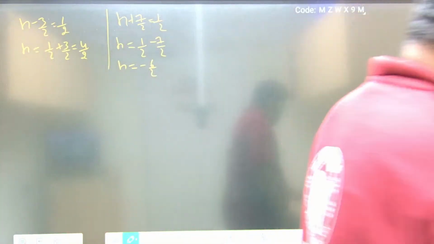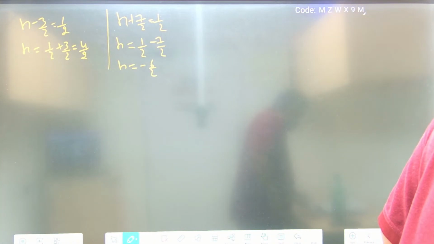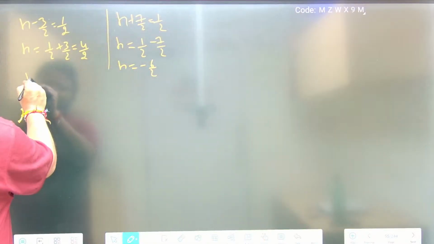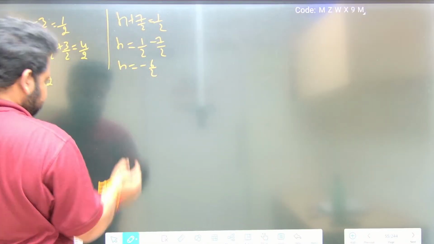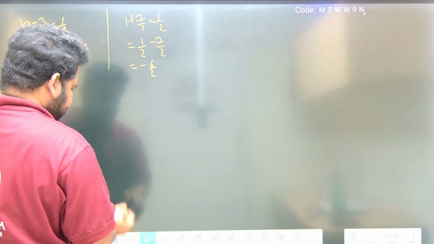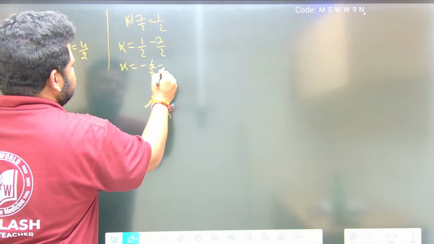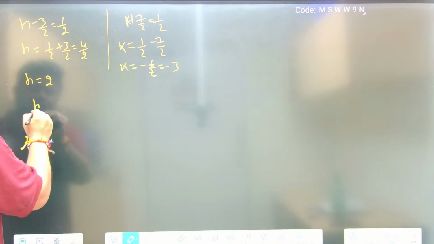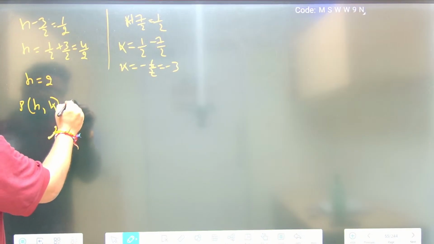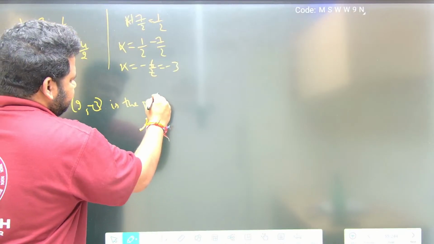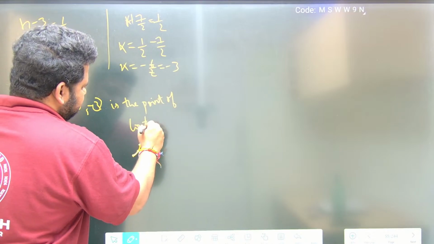This is what we will be having, correct. So h will be equal to 2 and k, this should be k everywhere. k will be equal to minus 3. So P of h comma k will be equal to 2 comma minus 3, which is the point of contact, clear friends?